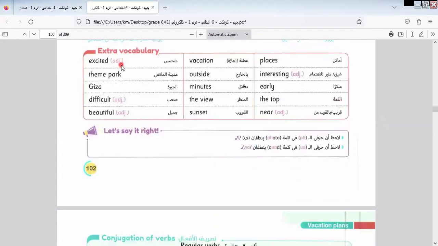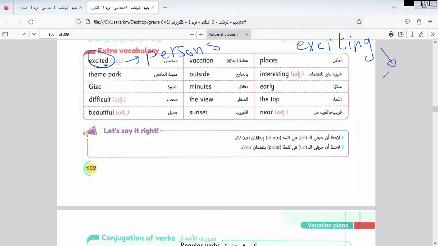We have some vocabulary we learned in the last video, which is excited, and we know that ed is used for what? For adjectives with persons, emotions about persons. And we have another form, exciting, used for things. Excited, ending with ed, is for persons, and exciting is used for things.